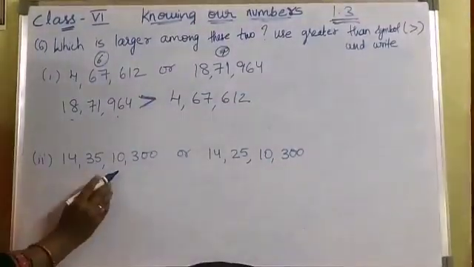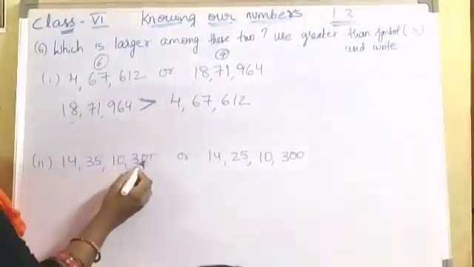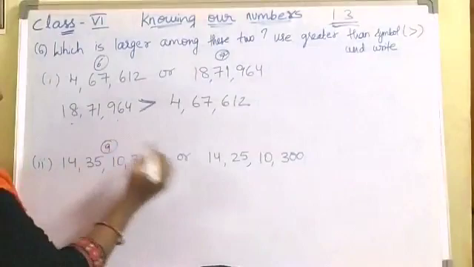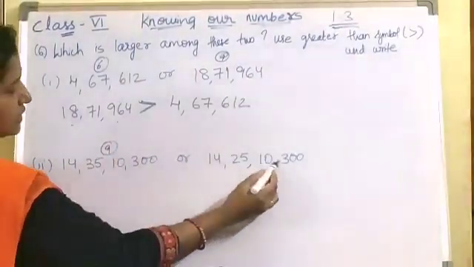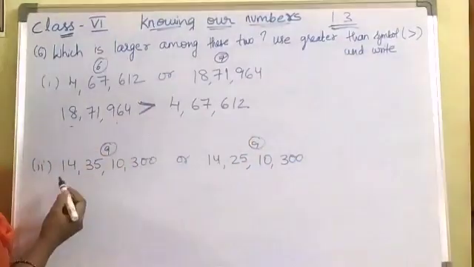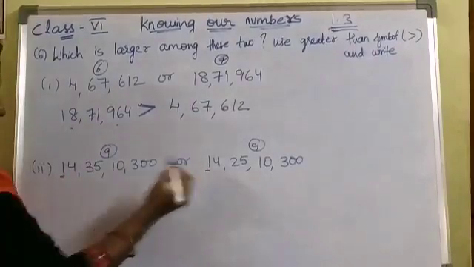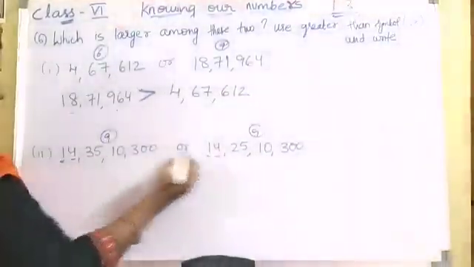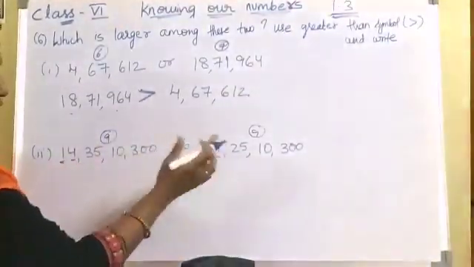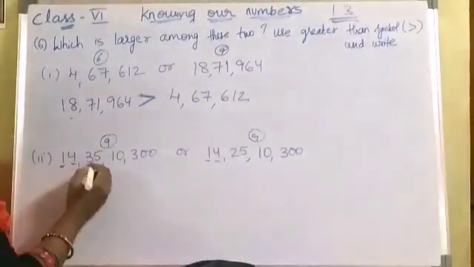Coming to this, count the number of digits. 1, 2, 3, 4, 5, 6, 7, 8, 9. 9 digits are there. Coming here 1, 2, 3, 4, 5, 6, 7, 8, 9. Here also 9 digits are there. When the digits are same, we should compare first left to most numbers. Okay, 1. Here also 1 same. Next 4, 14. Here 14 crores equal. Coming to crores after, next coming to lakhs, 3 here.